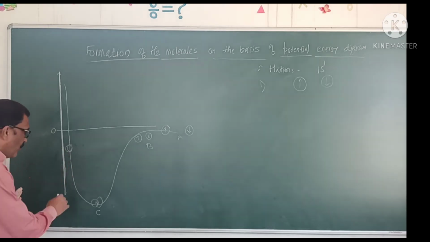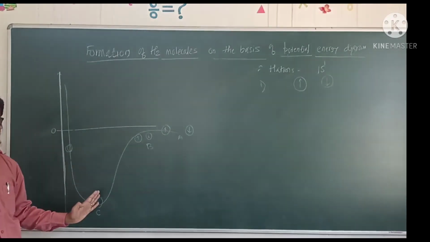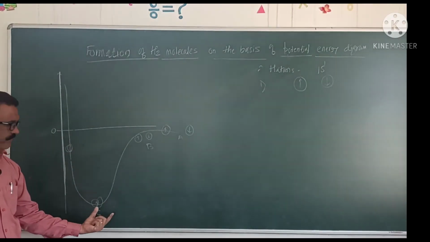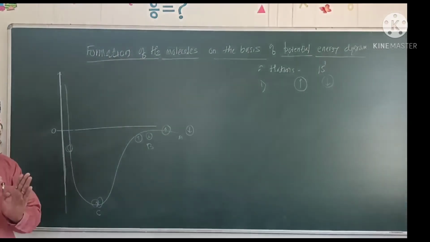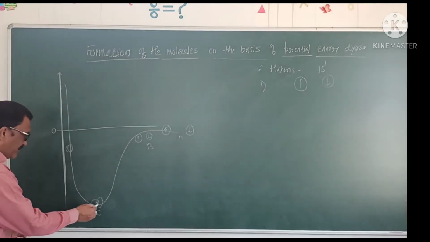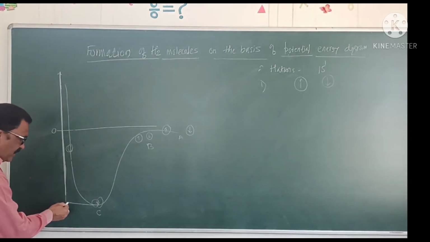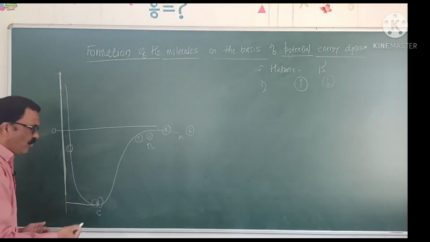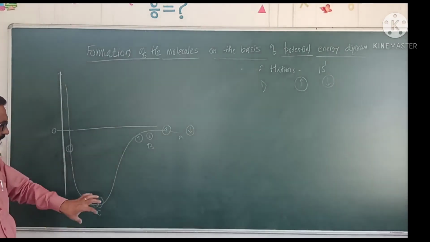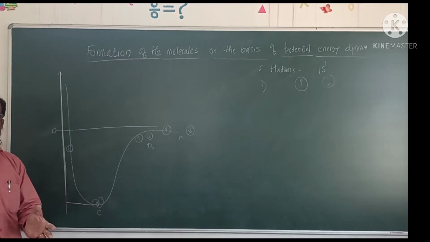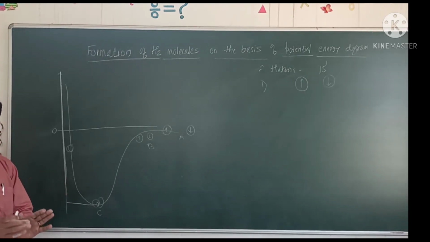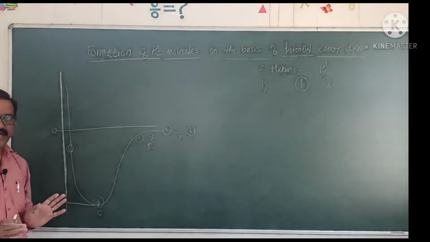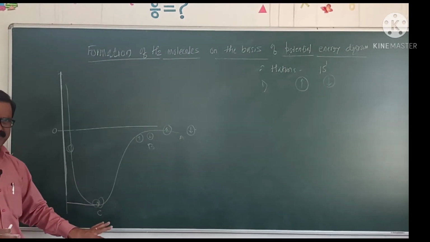It is only at point C, at this overlapping, that the formation of H2 molecule takes place. This is the distance between two hydrogen atoms. Energy will be released during the formation of the hydrogen molecule, known as bond energy. Some bond energy will be released.